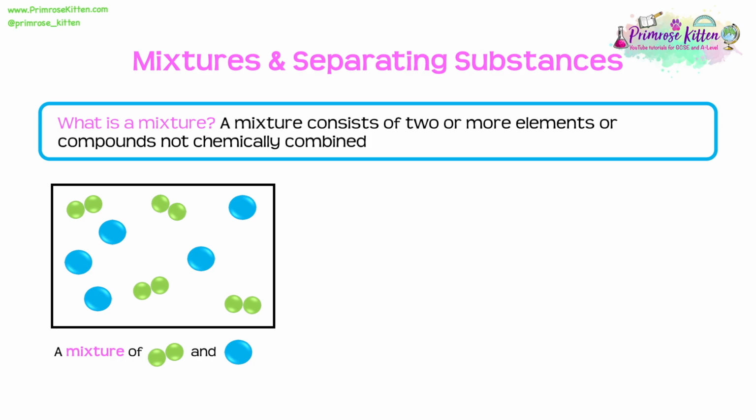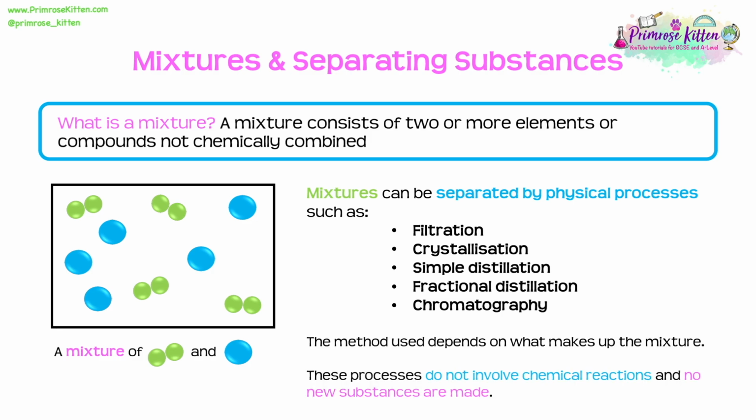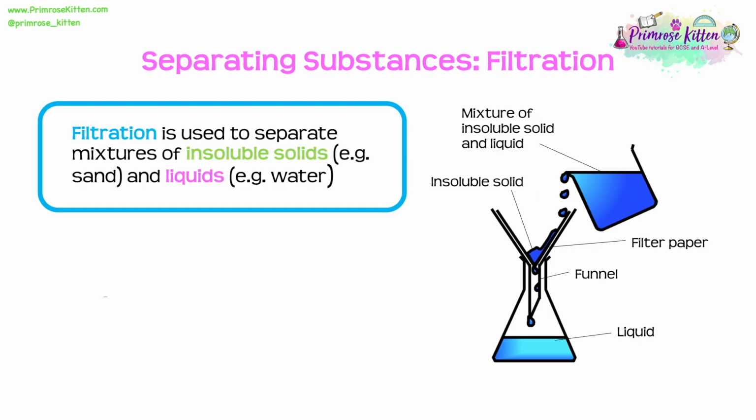So we need to know that mixtures can be separated by different physical processes. These include filtration, crystallization, simple distillation, fractional distillation and chromatography. And the method that we end up using of course depends on what makes up the mixture. Now these processes do not involve any chemical reactions and no new substances are made. So let's start by looking at filtration.